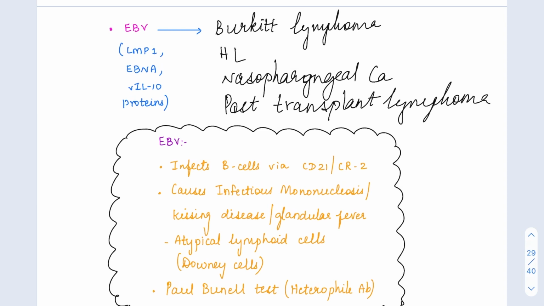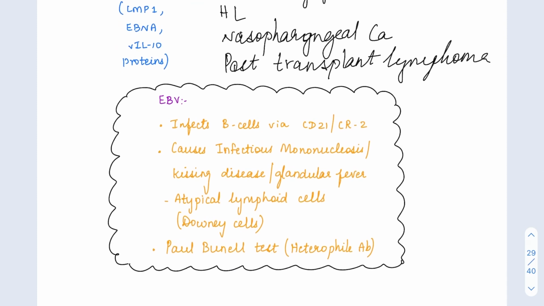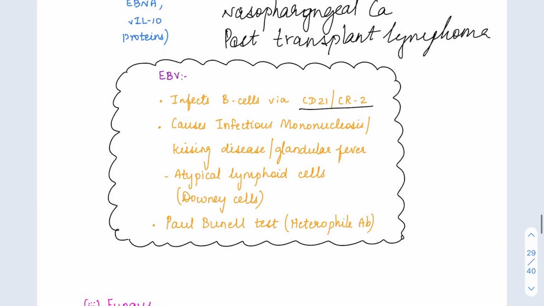Apart from that, Epstein-Barr virus causes infectious mononucleosis. It is just a fever condition. Infectious mononucleosis is caused by Epstein-Barr virus, which infects the B cells, causing a polyclonal B cell activation. They enter the B cell via complement receptor 2, which is the CD21 receptor. Again, we saw this in the immunity chapter, right?